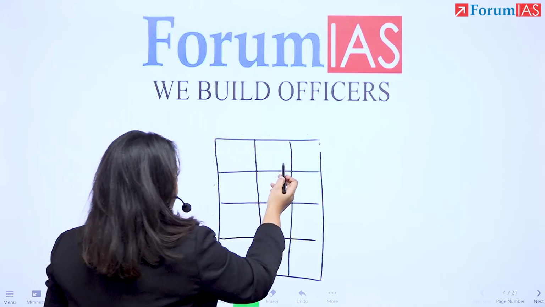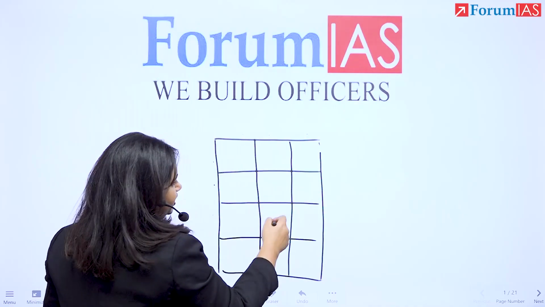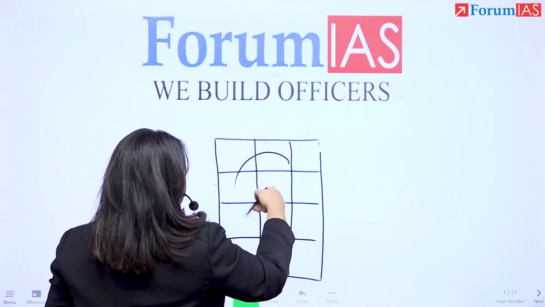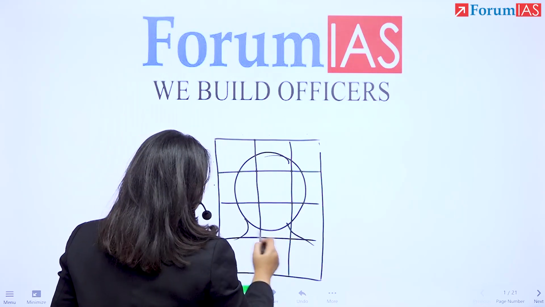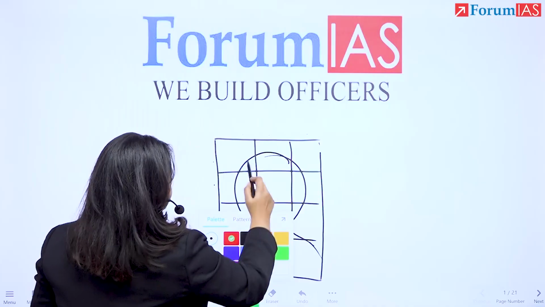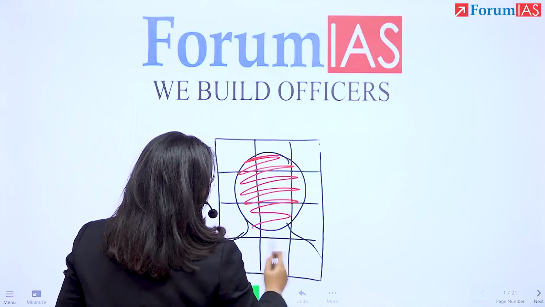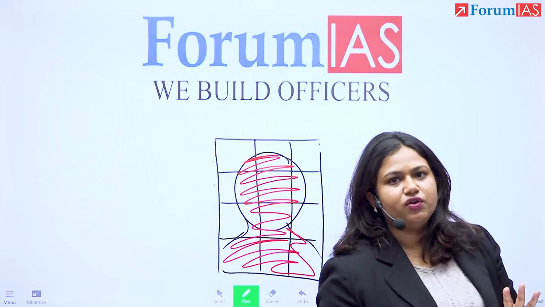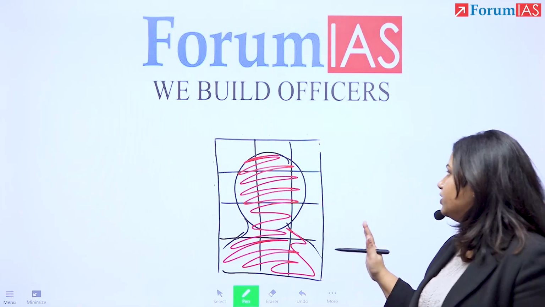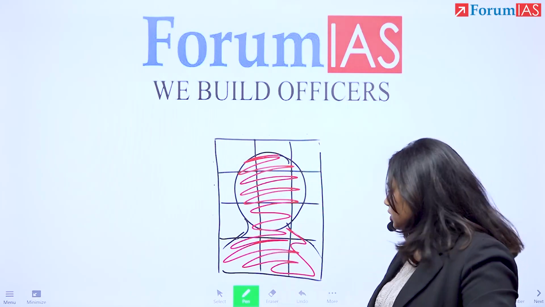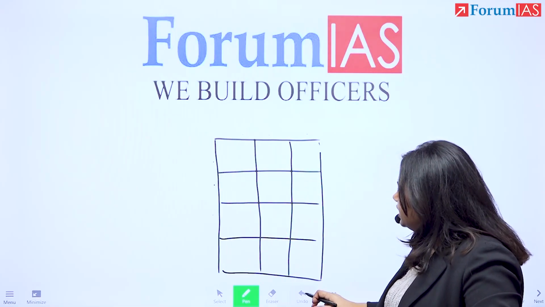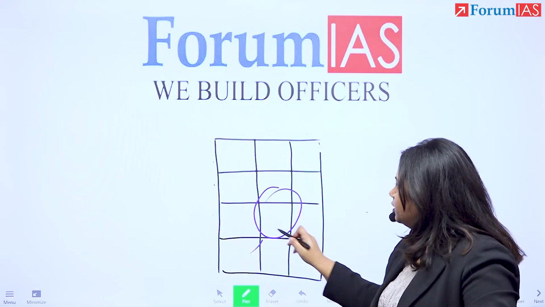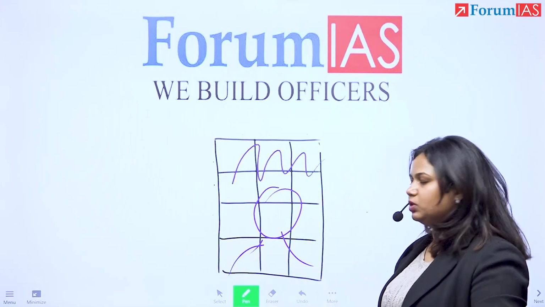What they're asking for is that out of this, 9 squares have to be covered by your face, and 3 spaces will be open. That means they're asking for your face to look like this, so that overall around 3 spaces are left empty, and your face covers the rest of the space. They're asking for a zoomed in picture. Do not select a picture in which your face is very, very small. Don't leave too much empty space is what they're asking for.